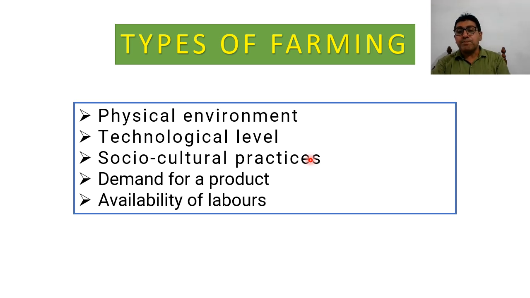Food is an important part of our culture. Our food habits are based on what we grow in our surroundings. That's why people in different parts of the world eat different crops, and whatever they eat, they prefer to grow.